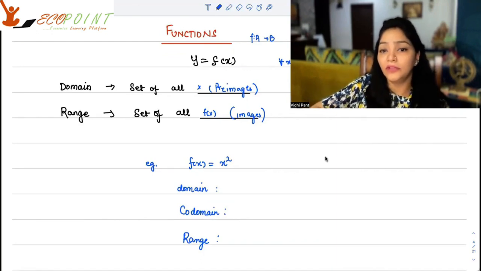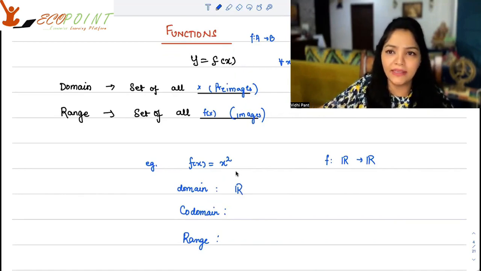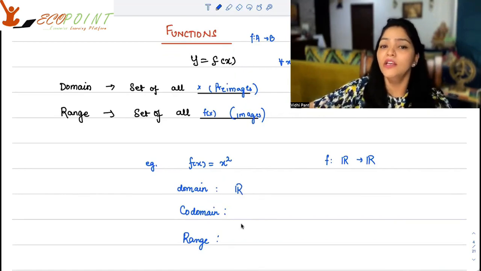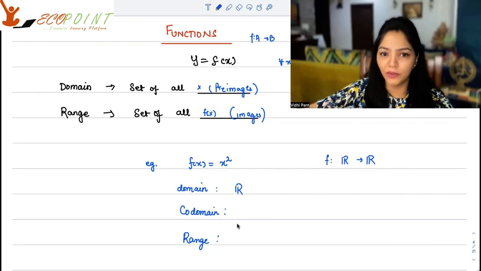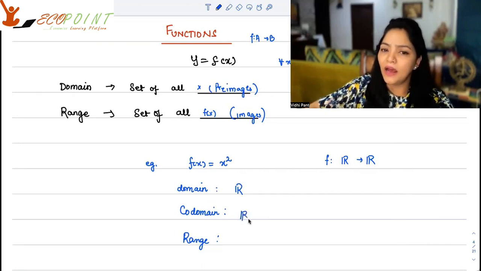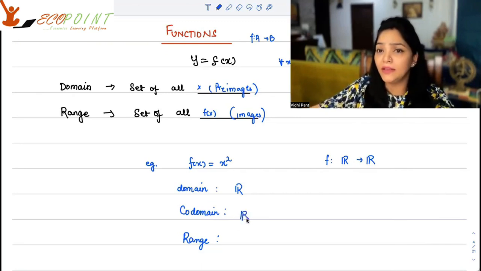So if nothing has been provided to you, you will assume that your function is a real function from R to R. So the domain clearly, because I do not see any restriction here, I can take square of any number, right? So entire R is my domain. Entire R is my codomain because any real number can actually be my input, and the output will be real.